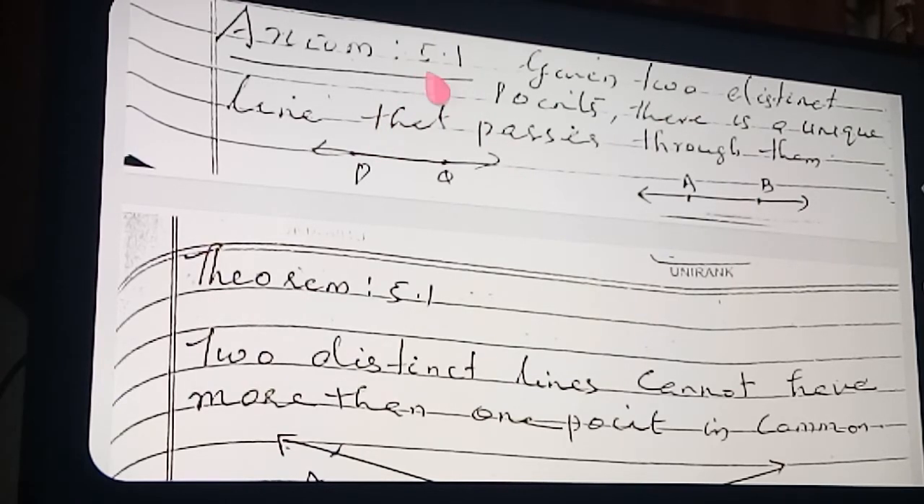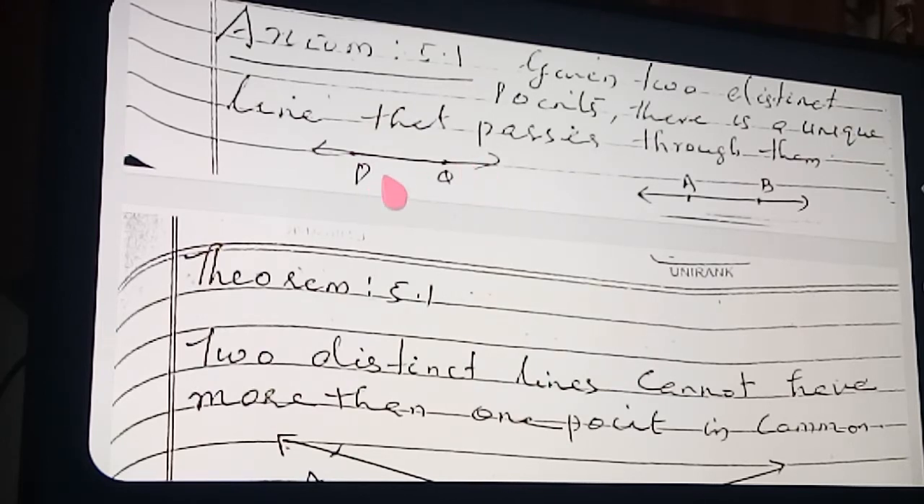See here the postulate: Given 2 distinct points, there is a unique line that passes through them. So you mark 2 points anywhere. How many lines can you draw through these 2 points? You yourself find out. Here, mark points P and Q. Are you able to draw one more line passing through these? Is it possible? Take a pencil and paper, mark any 2 points, and draw a line. Then, can you draw another line?